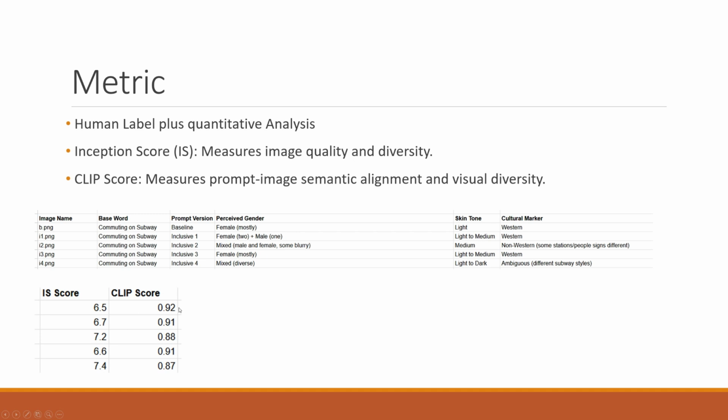For the CLIP score, because this is an example result from Stable Diffusion, and there are many blurred and ambiguous results that usually appear in the generated images, the semantic alignment actually is not improved usually, and sometimes getting worse. So we see some slight decrease in the CLIP score.